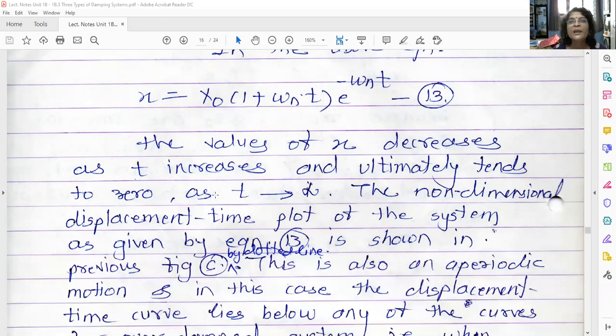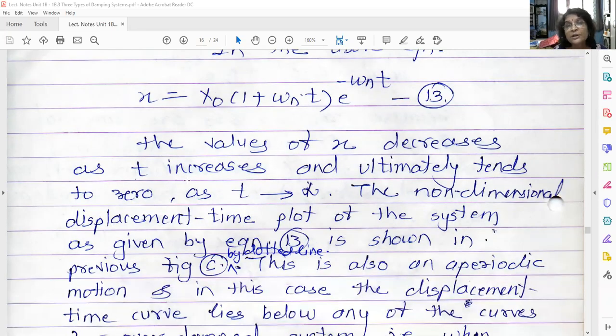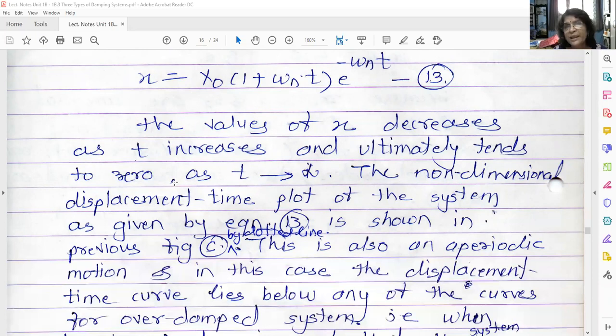And now, what are the applications of this system, that is, the critically damped system? It has very critical applications, you can say. Why do we call it a critically damped system? Because it is really difficult to provide the damping which is exactly the requirement of the system. So it is somewhat difficult to provide the exact damping required by the system.